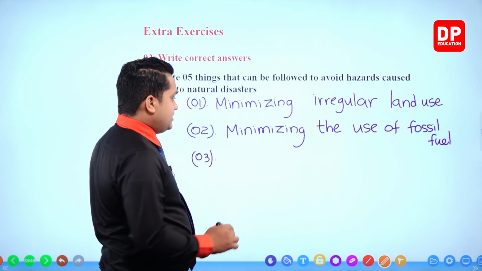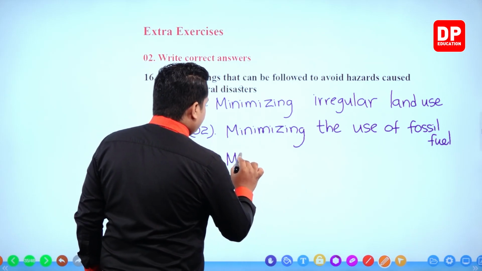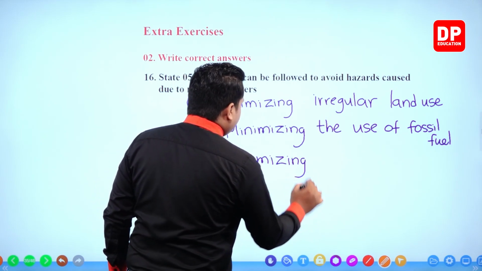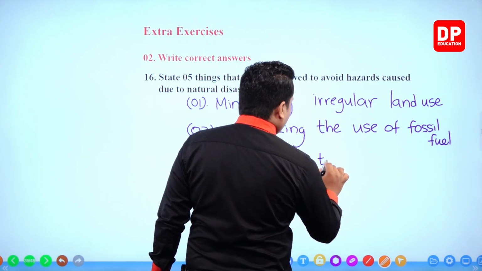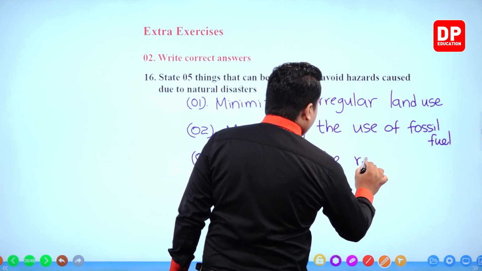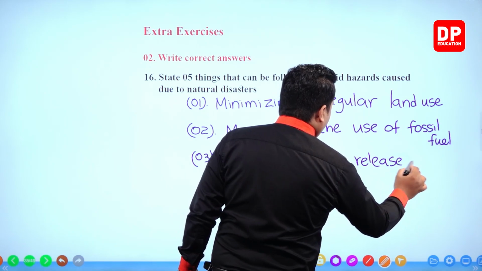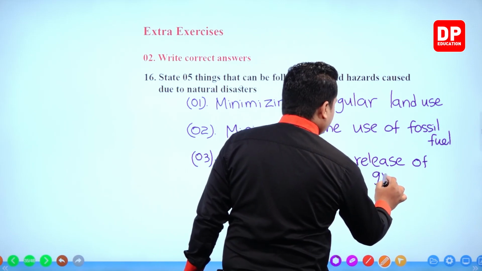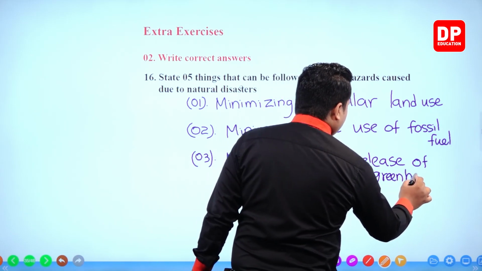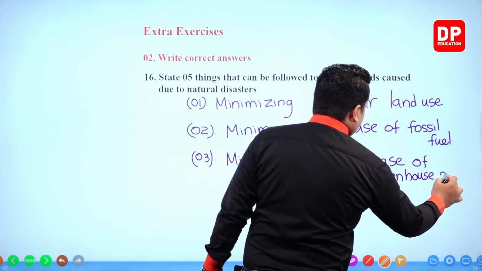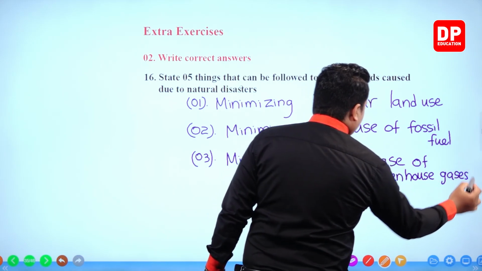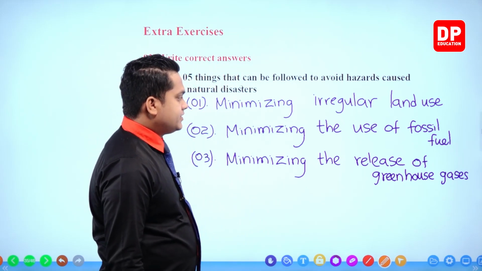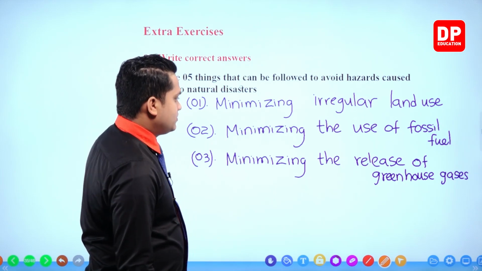Okay, so minimizing the release of greenhouse gases.